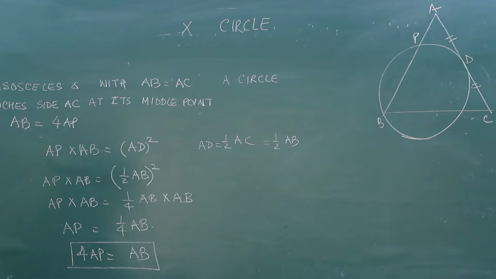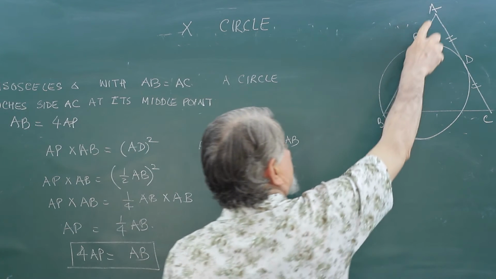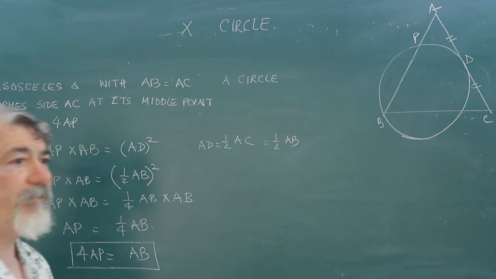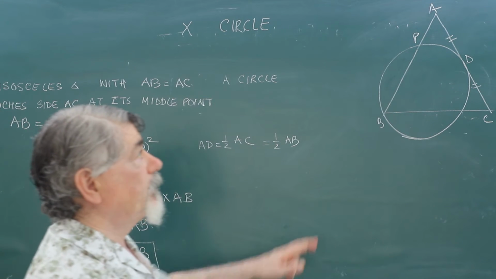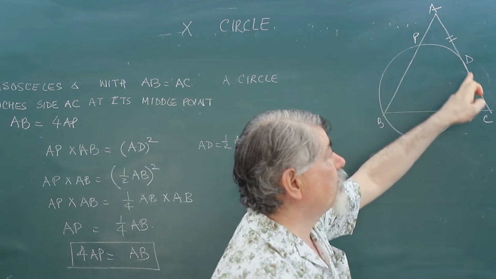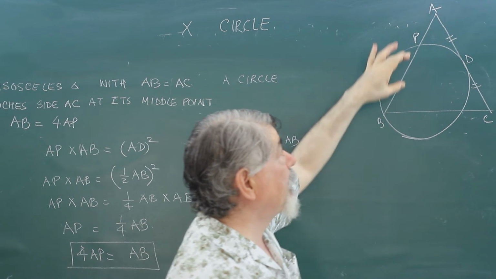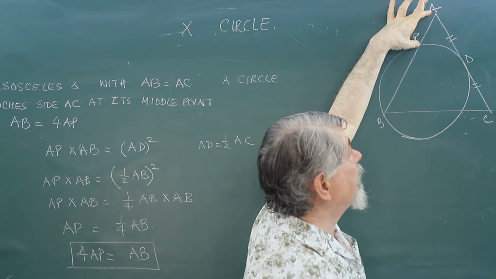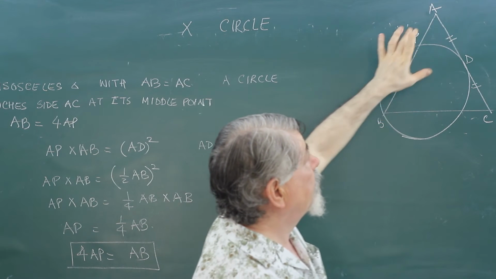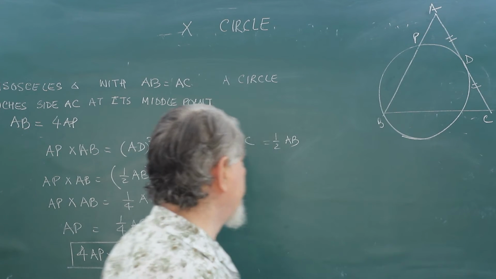What we have to prove is that AB is 4 times AP. P is the point where this chord is intersecting. We have applied the theorem that if a tangent is drawn from a point outside to a circle and a line is drawn to cut the circle, the length of the segment of the chord, that is AP into AB, will be equal to AD square.